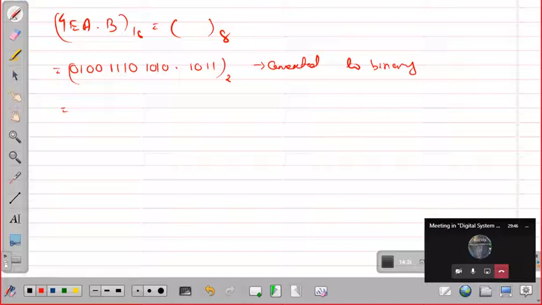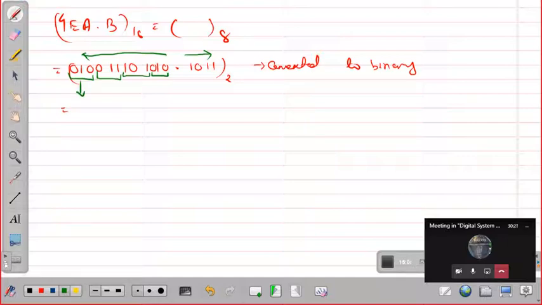Now what we have to do is make groups of 3. Before the decimal point we make groups in this direction, and after the decimal point in this direction. Starting from here, this is one group, this is the second group, this is the third group, this is the fourth group. As there are 3 numbers, equivalent 4, there will be a total of 12 digits. So 12 digits will complete 4 groups.